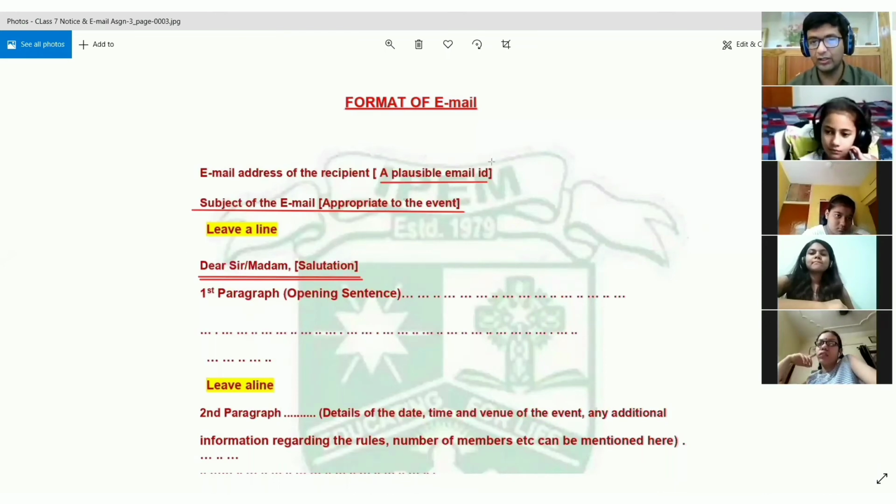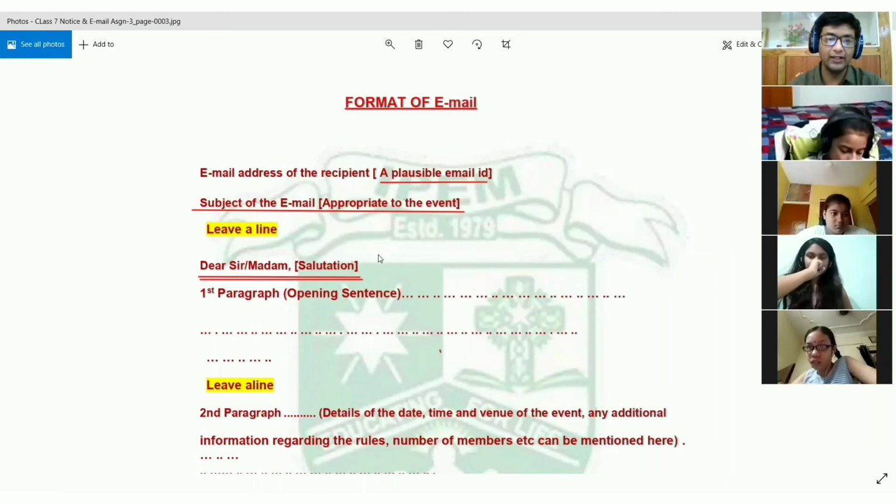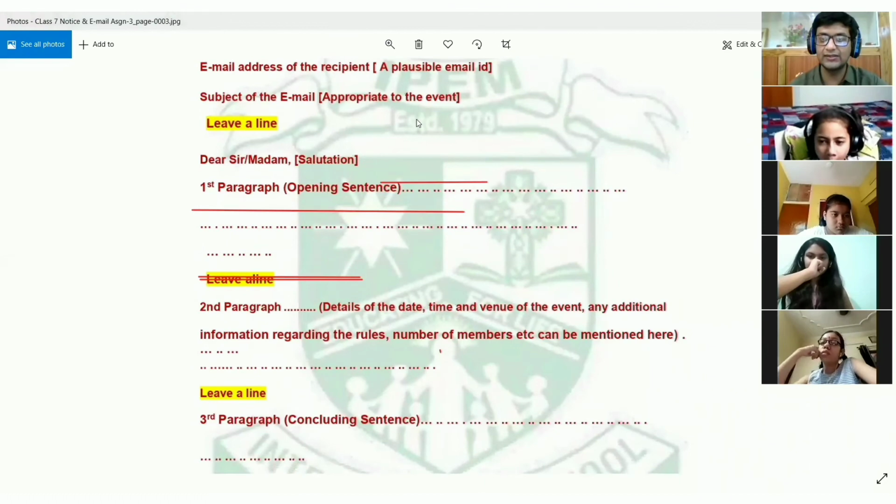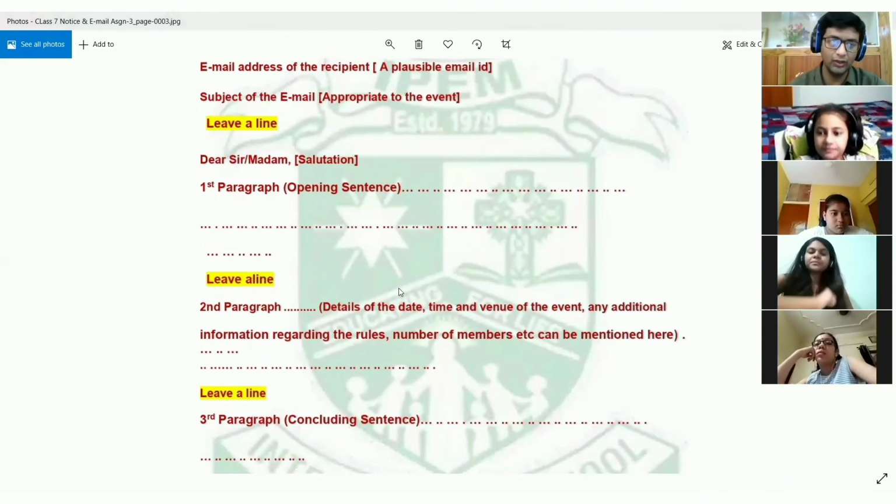Unlike the notice, where everything started from the middle of the page, now you have come back to the original format, like you write your letter. So now everything is from the left-hand margin only. You are going to write your first paragraph, then again you are going to leave a line, just like you write letters. Then you are going to write the second paragraph, and then again you are going to leave a line. So everything is the same as you do in your letters.